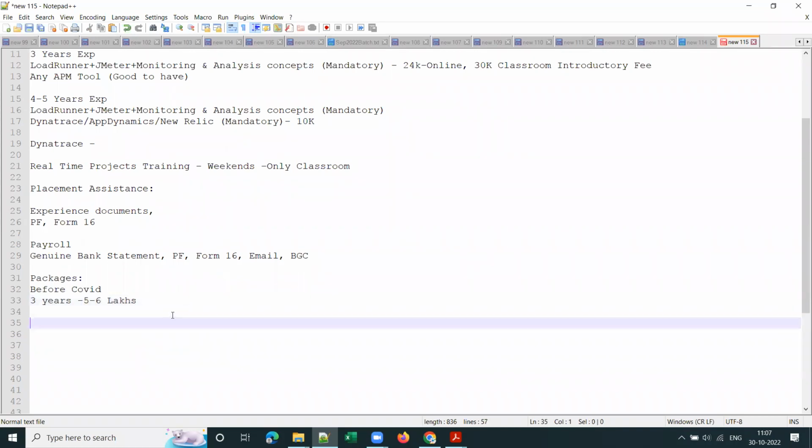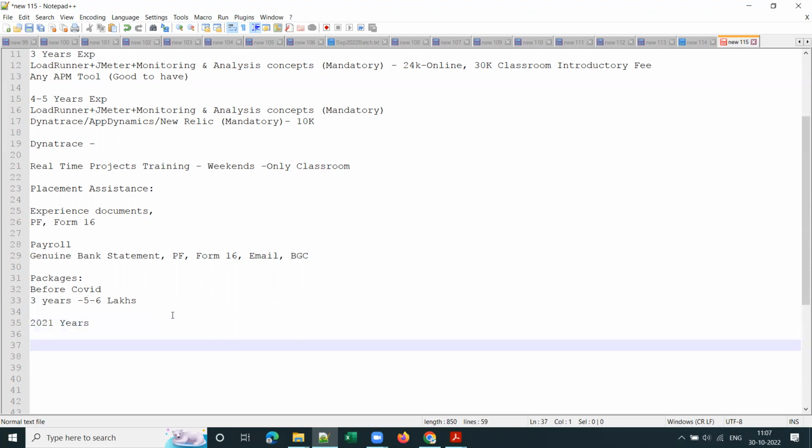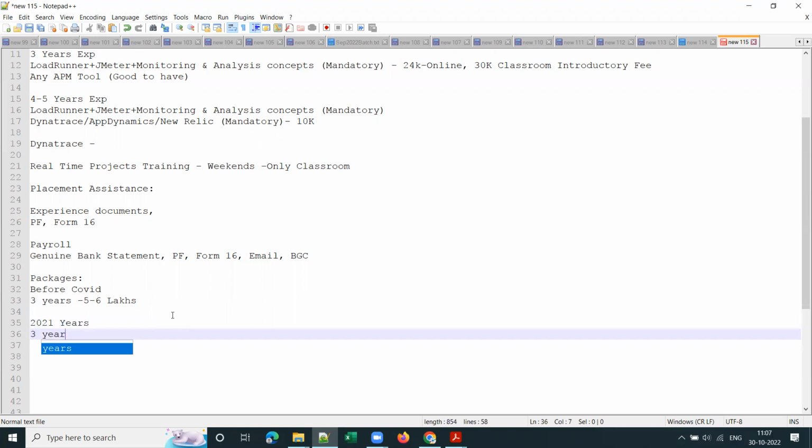But from 2021 onwards, these are the packages that my students got. For 3 years experience, the minimum package that my students got is 10 lakhs, and it went up to 12.5 lakhs for 3 years experience, guys.